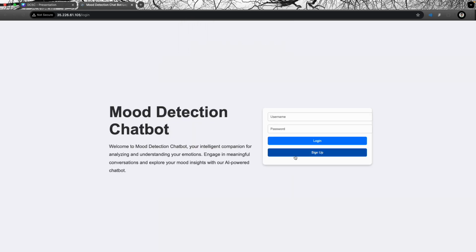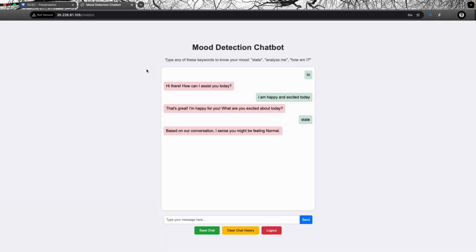Now let's log out and log in again to test the same. Let's see, temp4 is the username and the password is type, and here we go. This is our chat. Now if I click clear history, it becomes empty.